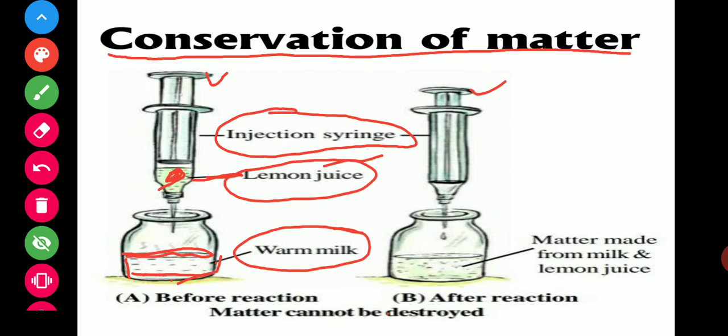The matter made from milk and lemon juice is a precipitate.